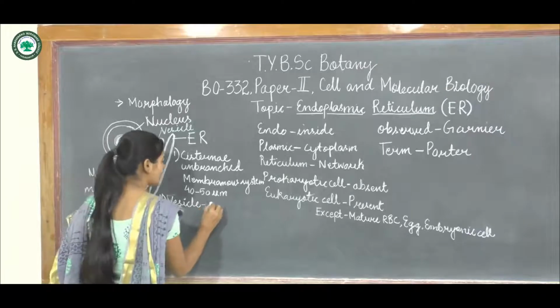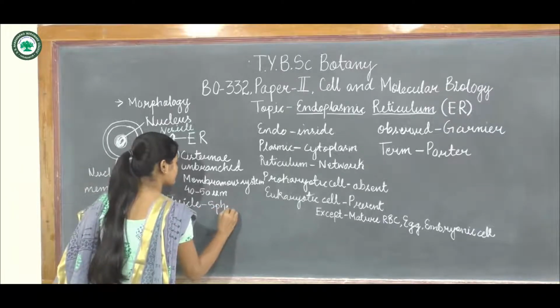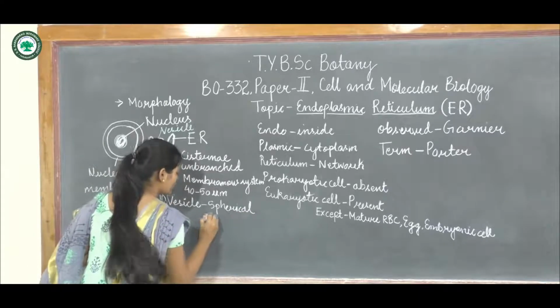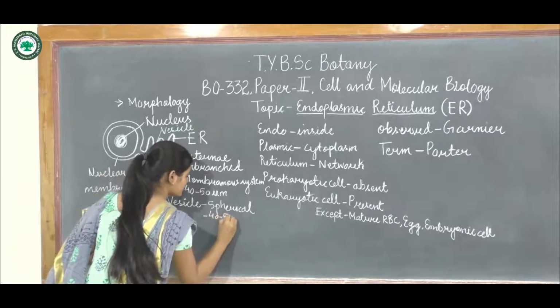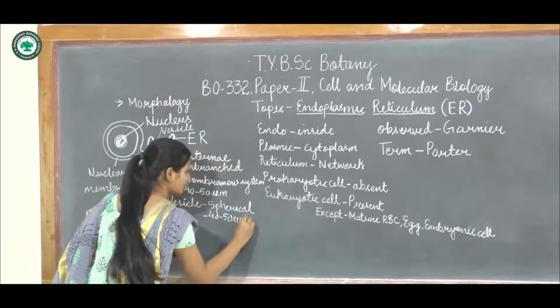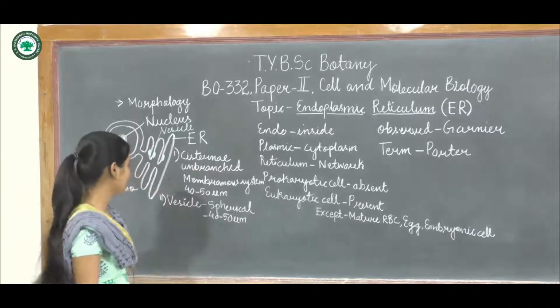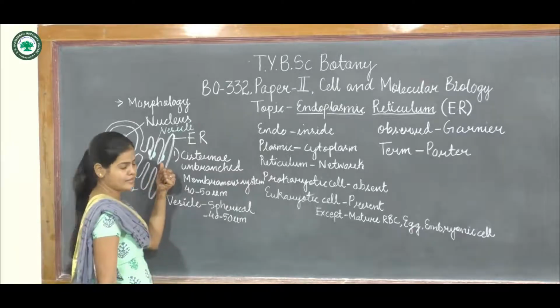They are spherical structures, and their lumen is also 40 to 50 μm. These are also unbranched structures.